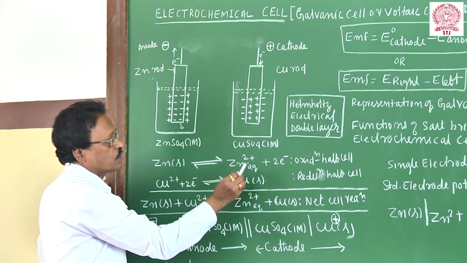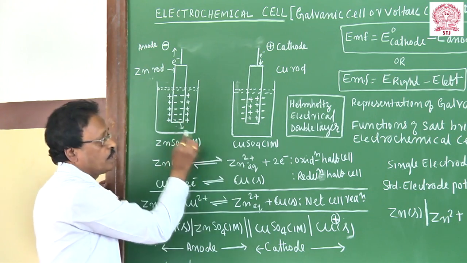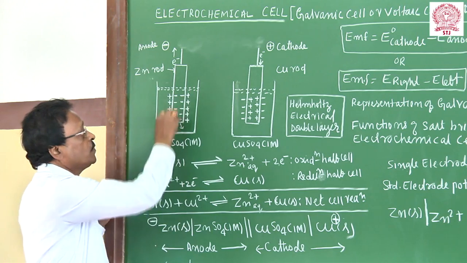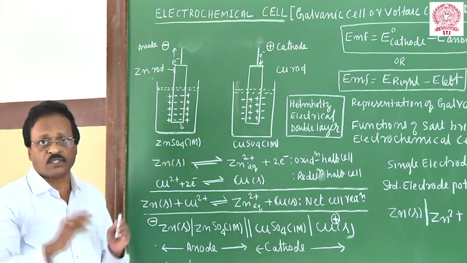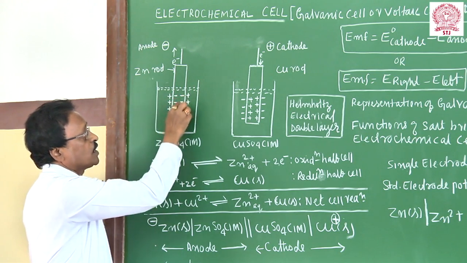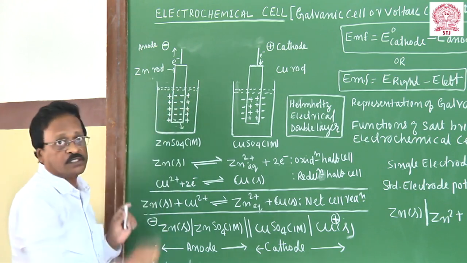So these Zn2+ ions go into the solution. But what will happen to these electrons? Electrons are not moving into the solution. They accumulate in the metal rod. Imagine after some time what will happen. So this rod becomes rich in electrons. You can see a negative layer of electrons in the zinc rod.